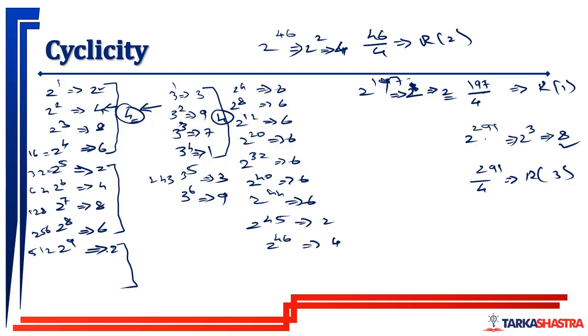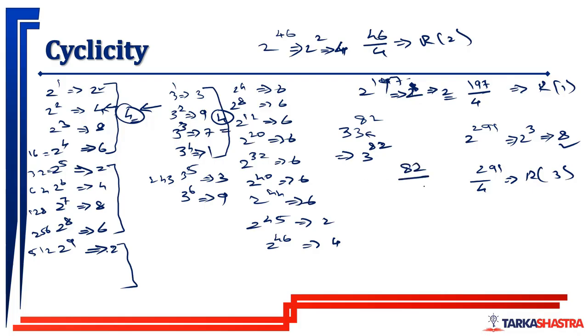So if there is a number 33 to the power 82, we want to find out the last digit. It is nothing but to find out the last digit of 3 to the power 82, because only the unit digit will help you find out the unit digit. So 33 to the power 82 is nothing but 3 to the power 82 to find out the last digit. Now 3 to the power 82, what do we do? 82 divided by 4.